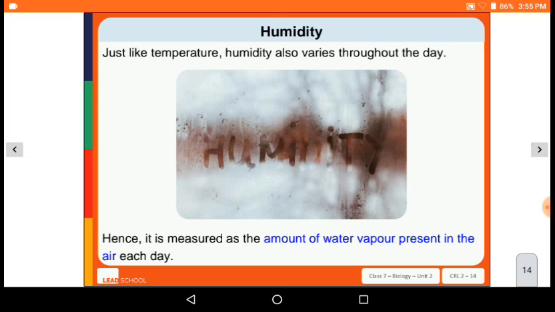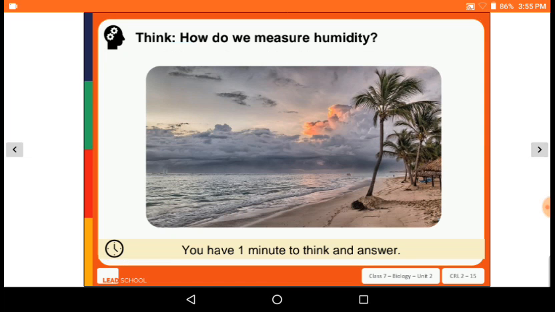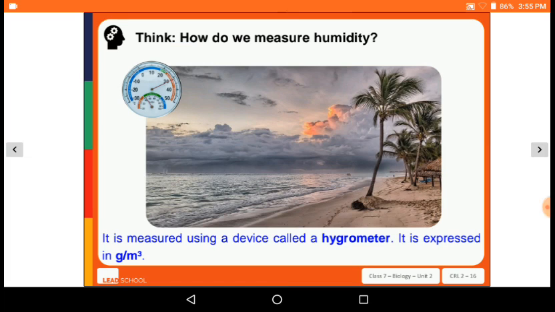Just like the temperature, humidity also varies through the day. ह्यूमिडिटी भी चेंज होती रहती है. So hence the amount of water vapor present in air is measured each day. So how do you measure the humidity? Humidity यानी कि भेज. So it is measured by a device called a hygrometer. It is expressed in gram per cubic meter.